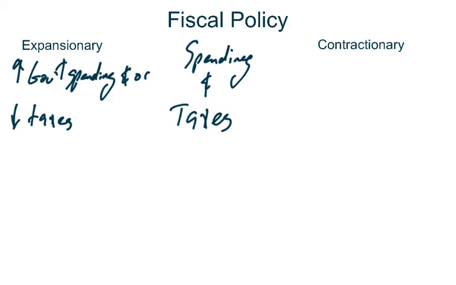Now, why does this help? Well, government spending is a component of aggregate demand. And remember, aggregate demand is equal to GDP. So if it's consumer spending or gross business investment or government spending or net exports, any of these things will help the economy grow. So this is why we are increasing our government spending here in order to grow our economy. Now, what about taxes?